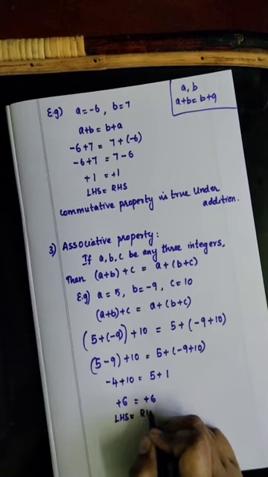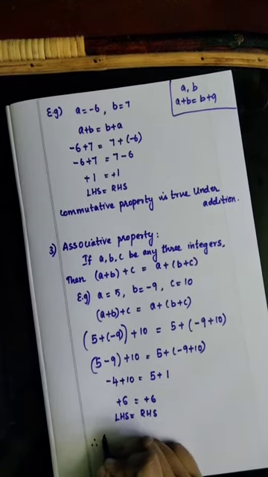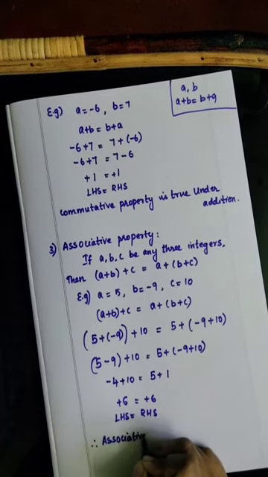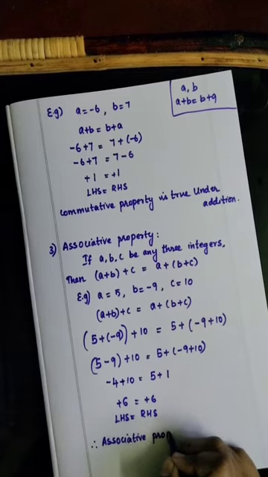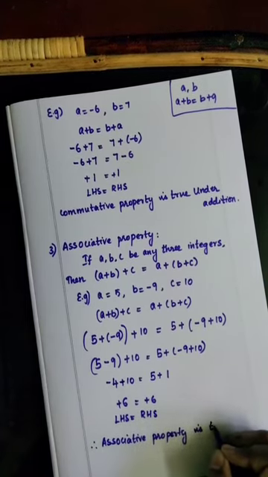LHS is equal to RHS. Which property is this? This is the associative property. So, the associative property is true under addition.